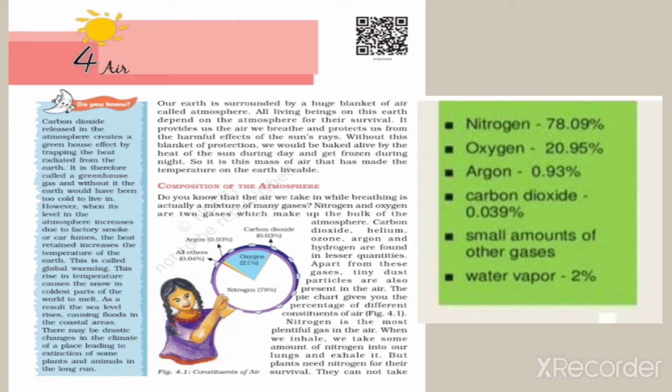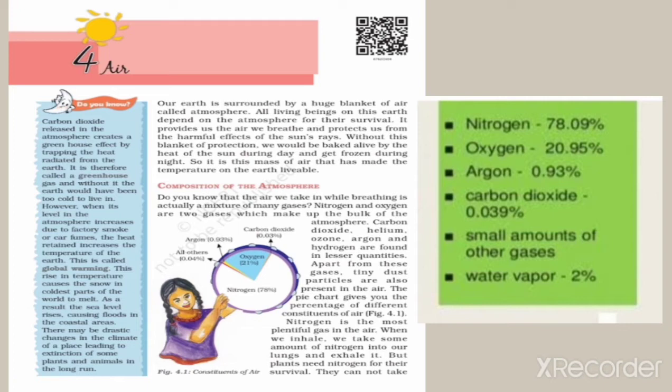Composition of the atmosphere. The atmosphere is made up of many gases. The first one is nitrogen, 78%. Then oxygen, 21%, and carbon dioxide, 0.03%. Then argon, 0.93%. Then other gases, 0.04%.